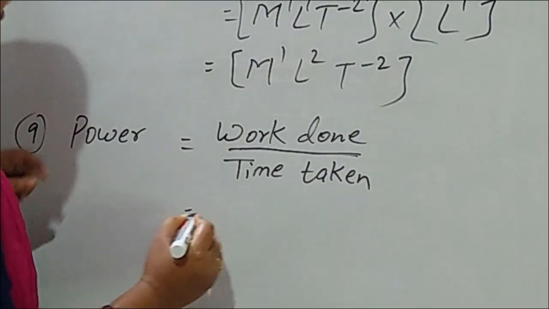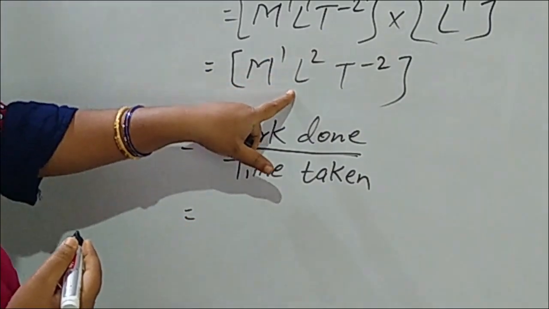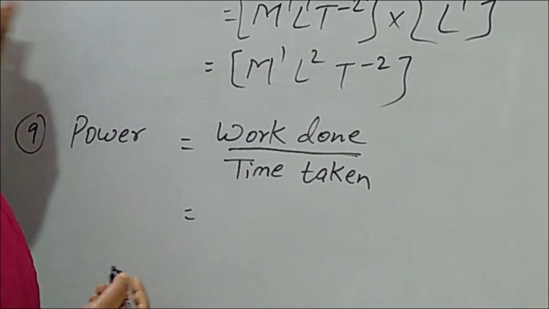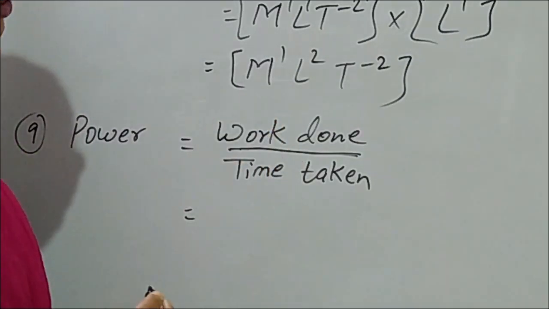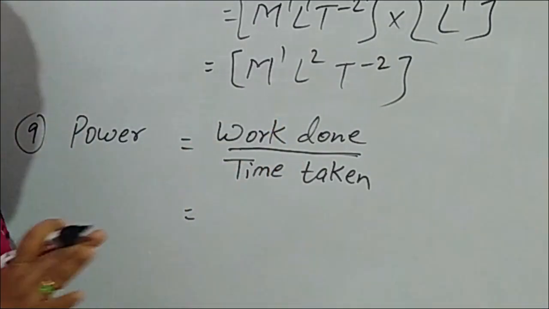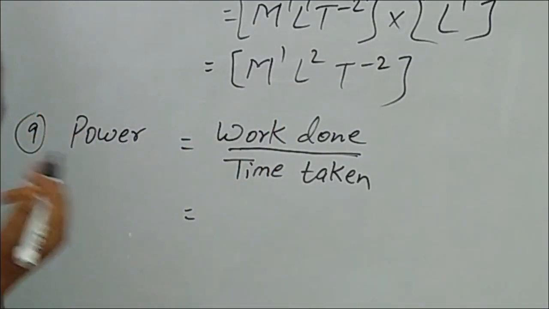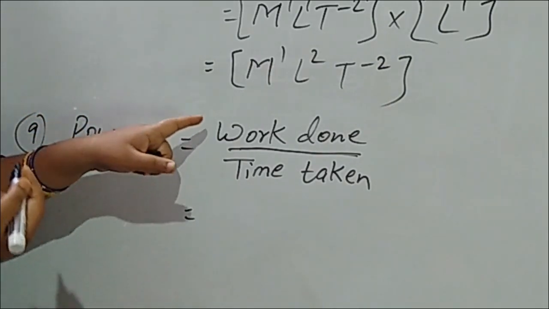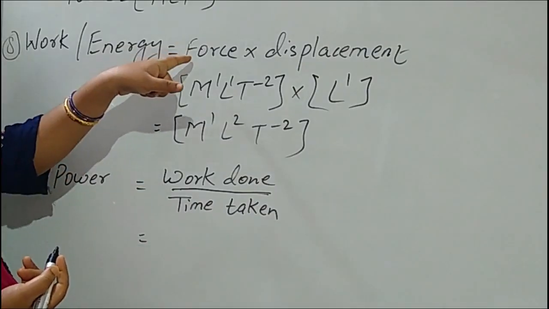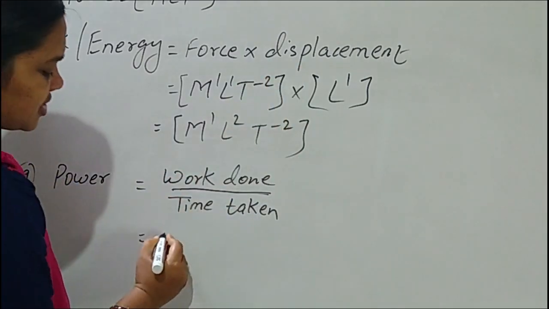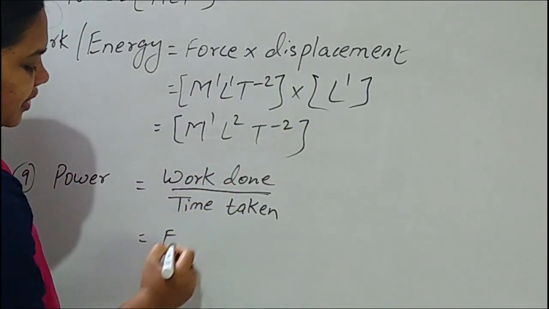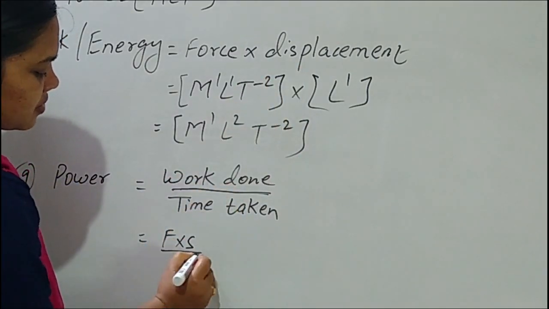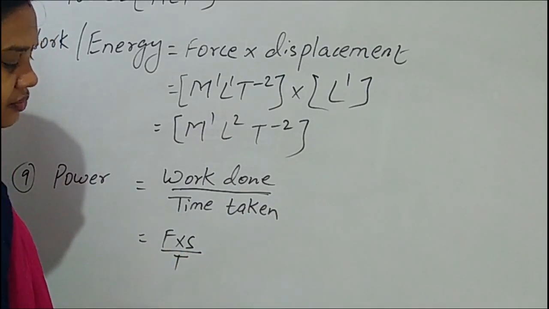You see, already we have the dimensional formula for work. So what is that? M1 L2 T minus 2. You can substitute directly. Or in place of work done, again the same: work done means force into displacement. In place of work done, what will you write? Force into displacement by time.